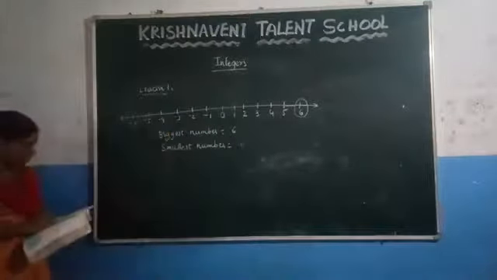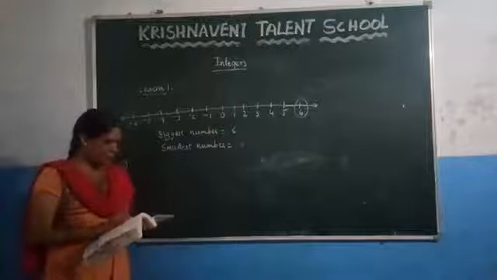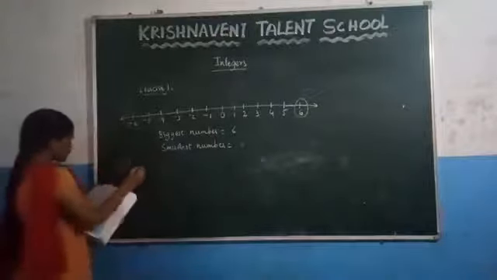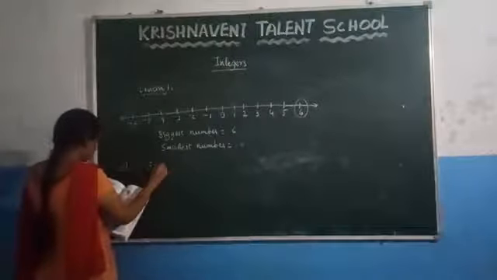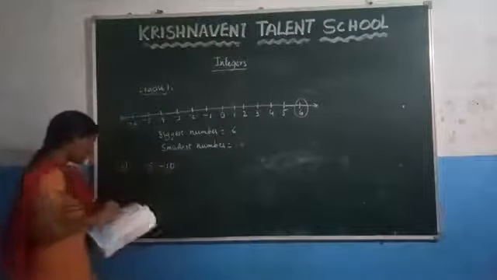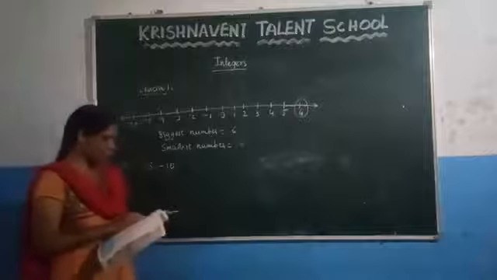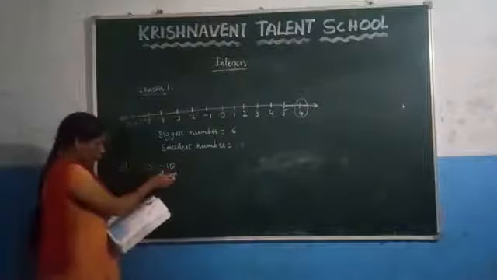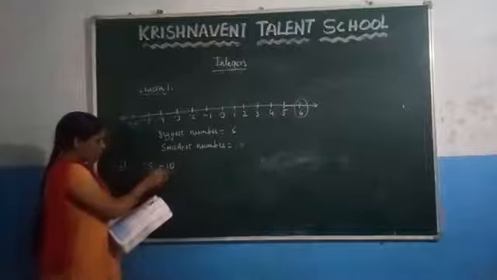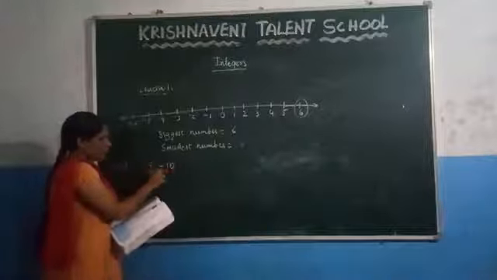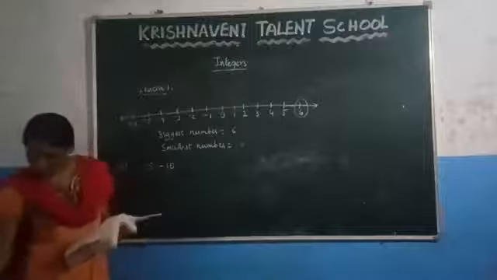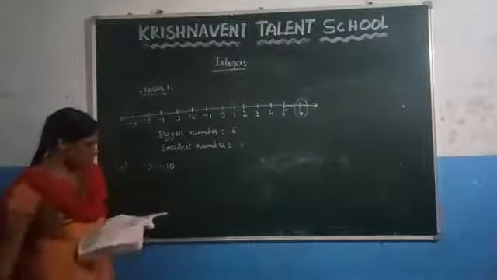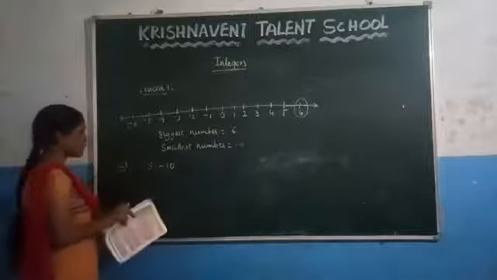Here they have given two integers. They asked to write the middle numbers. The first pair is -5 and -10. Read the question first. Write the integers between the pair of integers. Here they have given a pair of integers. You have to write the numbers that lie between -5 and -10. If you want to write the numbers that lie between -5 and -10, just draw the number line first.